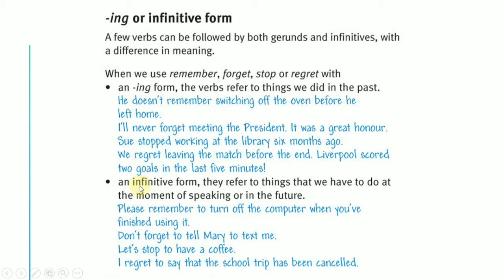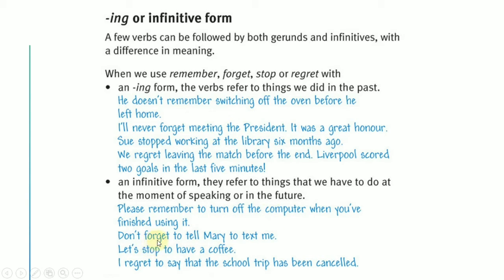However, when we follow these words, remember, forget, stop, and regret, with an infinitive form, they refer to things that we have to do at the moment of speaking or in the future. For example, please remember to turn off the computer when you finish using it. So this one, remember happened first. After that, you decide to turn off the computer.